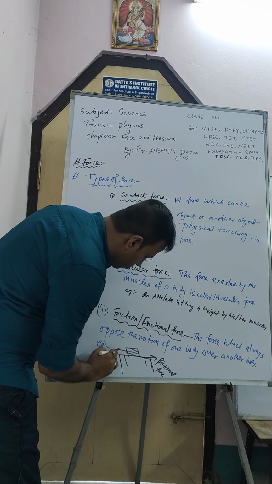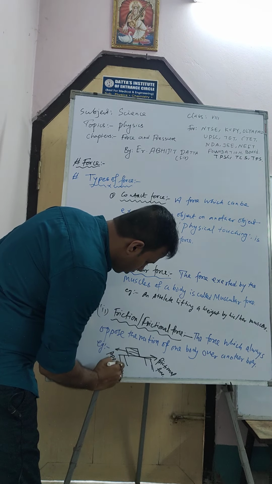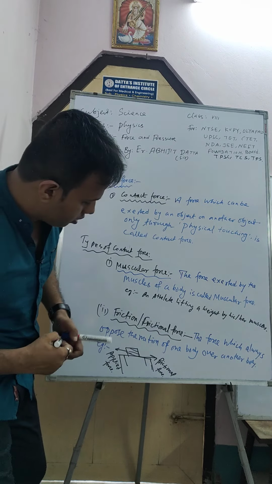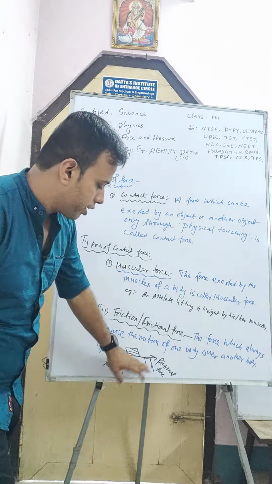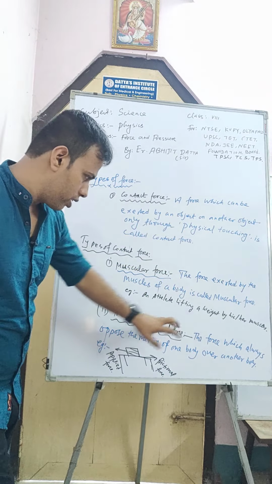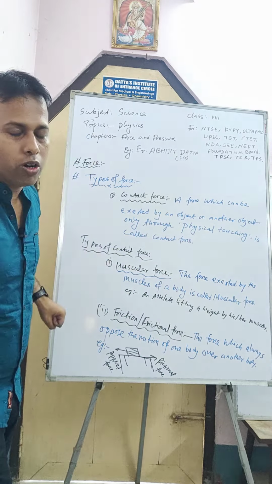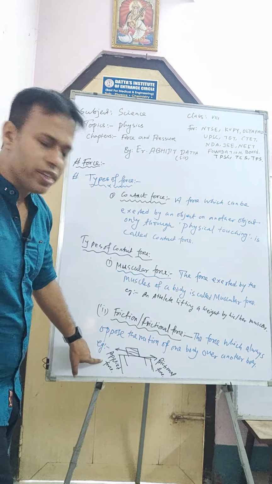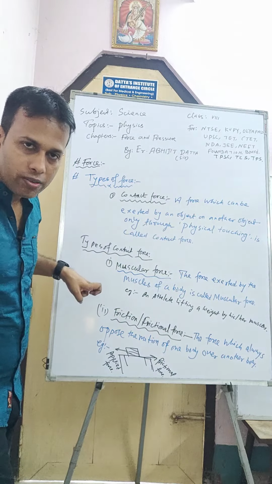This one is the applied force. So here one box or block rests on the table and you try to push the block. This will be the applied force, that is pushing something.